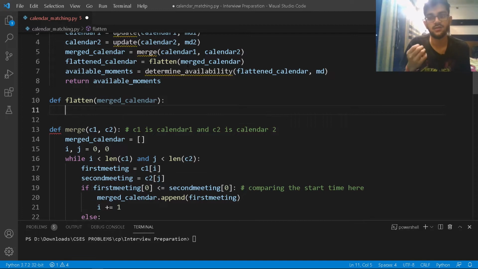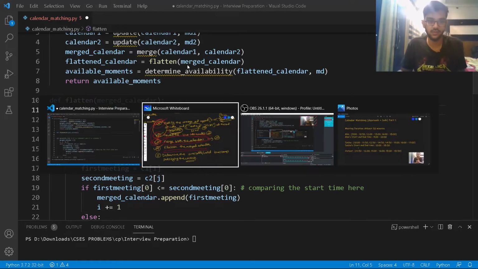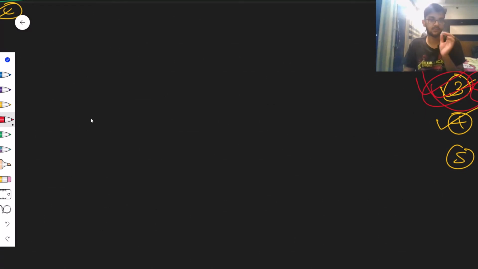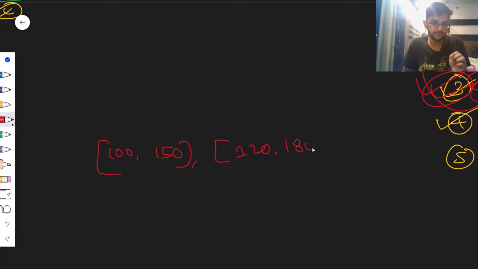Now let me recall what we have to do. In flatten, we have to be adjusting something. Now we have the information in the format of minutes. What if the information is like this, 100 till 150, and then we have another one, 120 till 180?